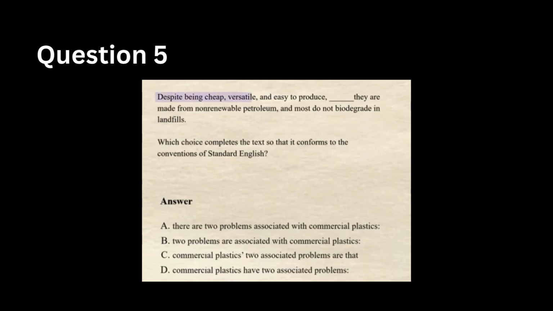So the question reads, despite being cheap, versatile, and easy to produce, blank, they are made from non-renewable petroleum and most do not biodegrade in landfills. Which choice completes the text so that it conforms to the conventions of standard English? So just by looking at the question, we can see that it starts with a modifier.